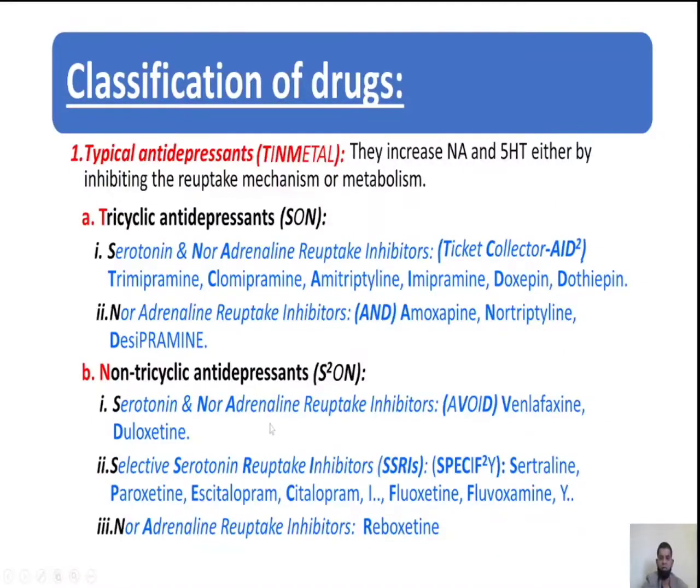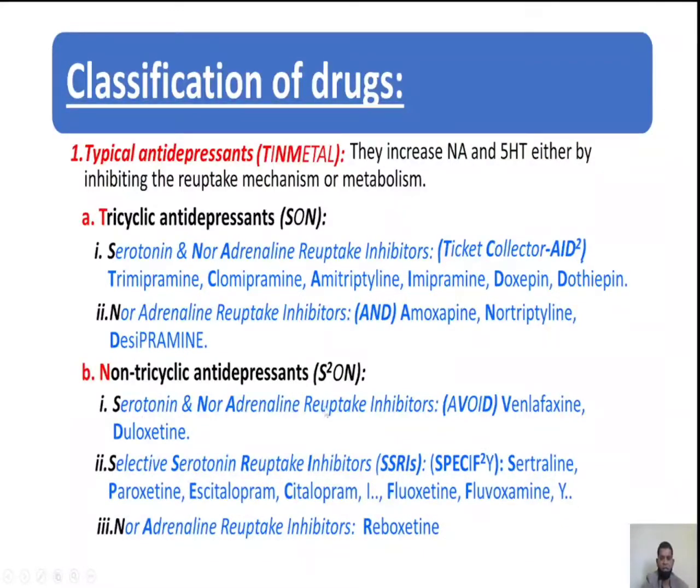These are the drugs that inhibit the reuptake mechanism of both serotonin and noradrenaline, thereby increasing their levels at the synapse. What are those? VD. So V and D are bold. V, venlafaxine. D, duloxetine. Second, non-tricyclic antidepressants are selective serotonin reuptake inhibitors. Examples: S, sertraline. P, paroxetine. E, escitalopram. C, citalopram. F, fluoxetine. One more F, fluvoxamine.